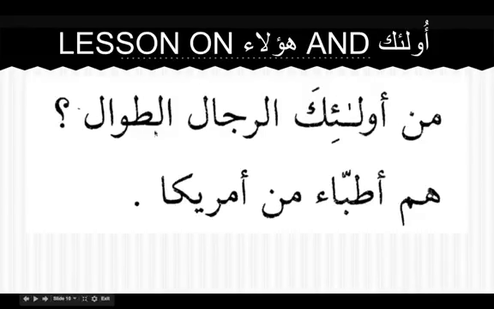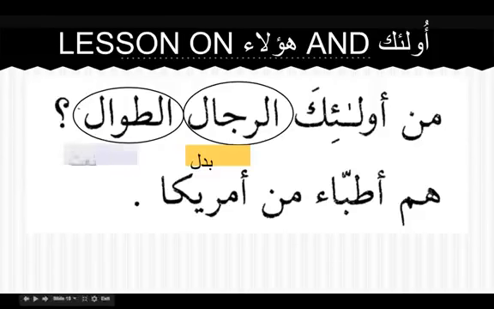Man ulaika ar-rijalu at-tiwalu. Who are these tall men? Ulaika is mubtada, ar-rijalu after ismul ishara, when there is al, is badal, and at-tiwalu, following the noun and having the same characteristics as the noun before it, is na'at. So who are these tall men? Hum atibba'u, they are doctors. Atibba'un min Amrika, from America. It's a combination of harf jar and ism majroor.